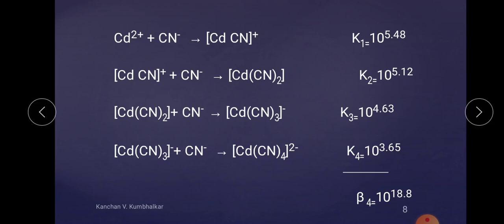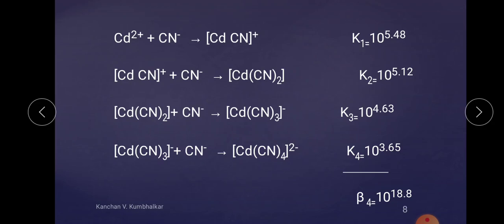The higher the value of the stability constant for a complex ion, the greater will be its stability. When we consider K1, it has the highest value compared to K2, K3 and K4. Hence the most stable complex is this one as compared to the next, because it has been stated that the higher the value of stability constant for a complex ion, the greater will be its stability.